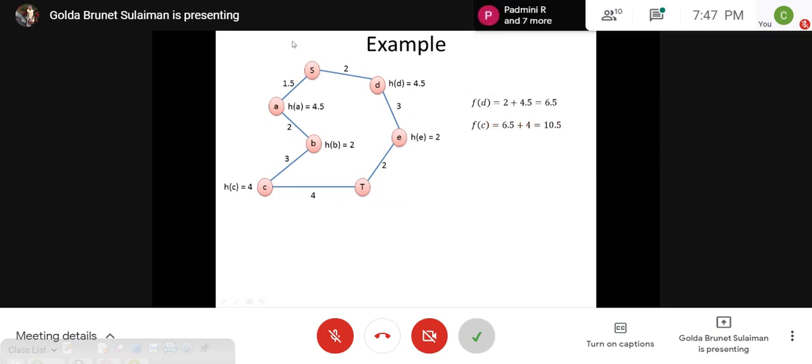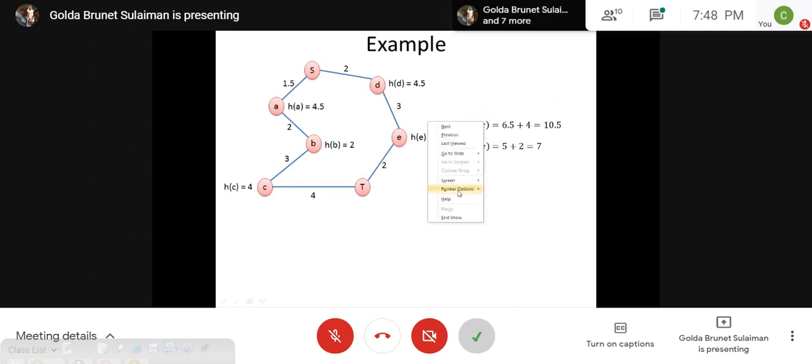The neighbor of B is C. We use this similar principle. What is the cost? To reach B we have 3.5, 3.5 plus 3 is 6.5, and the heuristic cost is 4, so it is 10.5. When you insert this element in the heap, it is going to be in the leaf and this will be at the root. So when you call delete min, D is the element that will be coming for processing.